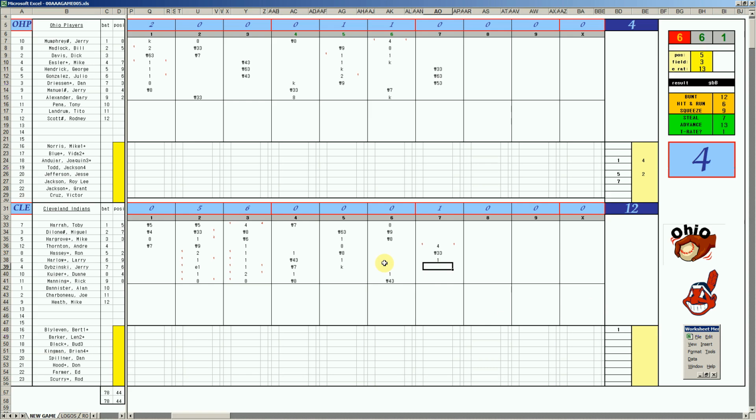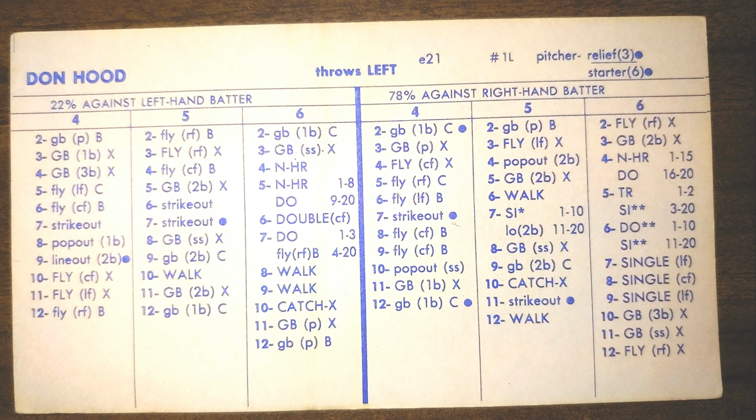Dibzinski, 67 Ks. And Kuiper, 2-6, grounds to second base. All right, Blyleven's gone after 7. That's nice. Get some rest. They'll go to Don Hood in the 8th. Mr. Hood actually was a Kansas City Royal in 82. 4-0, 3.51 ERA in 67 innings. 6 outs to record.